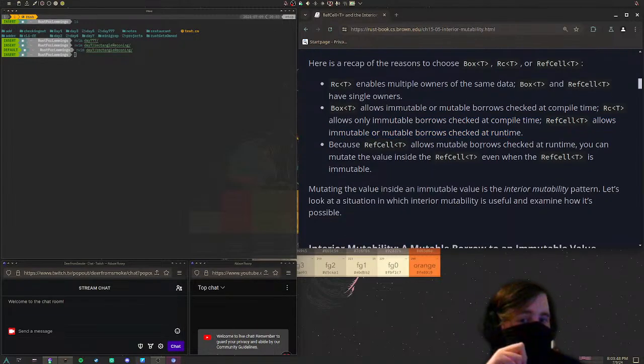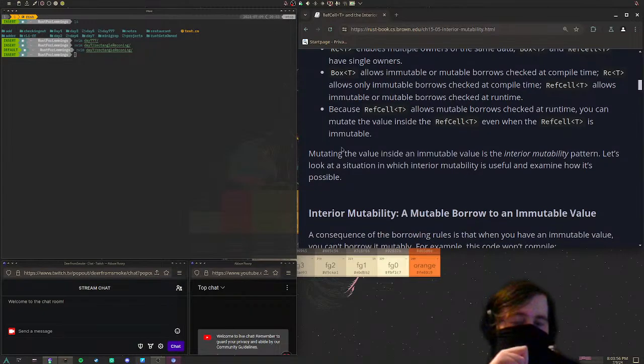Because RefCell allows mutable borrows checked at runtime, you can mutate the values inside of the RefCell even when the RefCell is immutable. Mutating the value inside an immutable value is the interior mutability pattern.